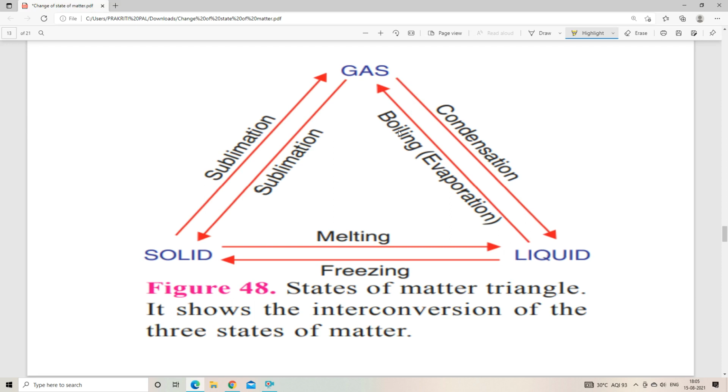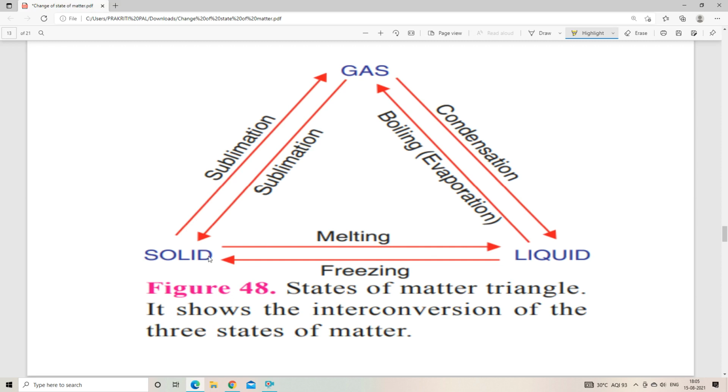From gas to liquid is condensation, and from liquid to gas is boiling. If I say it again, from solid to liquid is melting, from liquid to gas is boiling or evaporation, and from gas to solid is sublimation. This is a complete cycle.